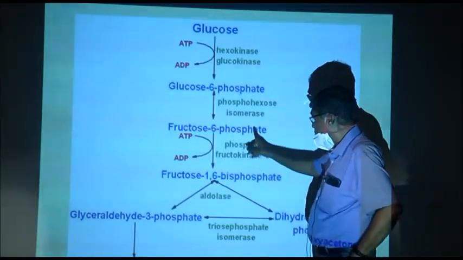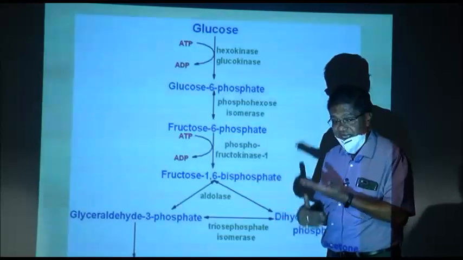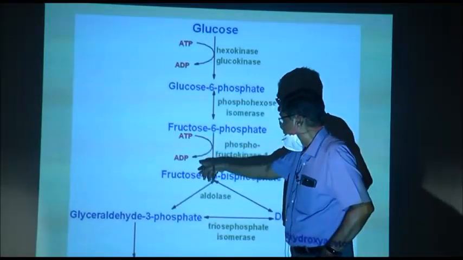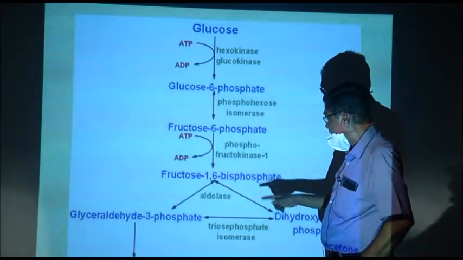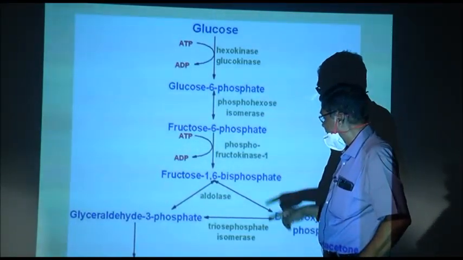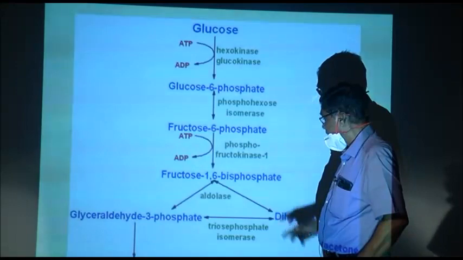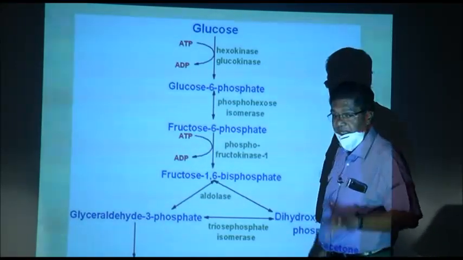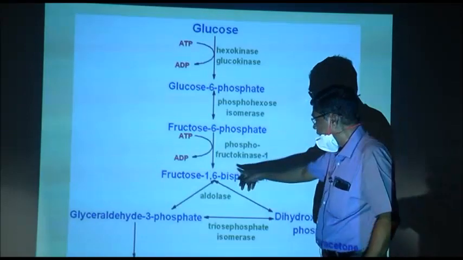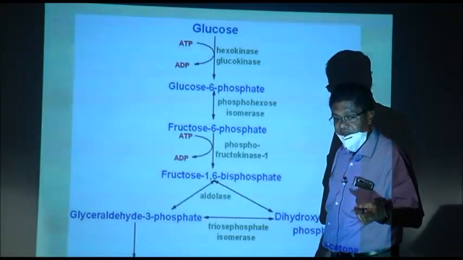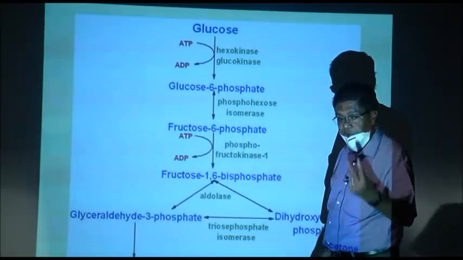Fructose 6 phosphate gets another phosphate from ATP to form fructose 1,6 biphosphate. Now, this is another phosphate, that is two phosphates are now there. How many ATP are used? 2 ATP are used. And how many phosphates are there with the 6 carbon compound? 2.